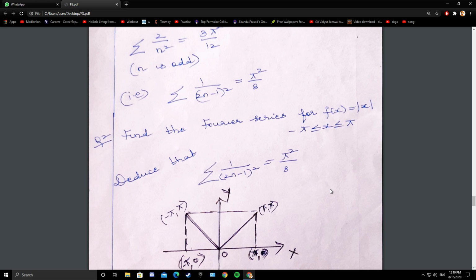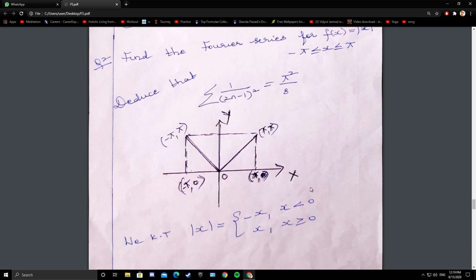So I have told you the definition of mod x. Mod x is minus x when x is negative, plus x when x is greater than or equal to 0. The modulus function, mod of x or absolute value of x, is defined as minus x when x is less than 0, plus x when x is greater than or equal to 0, and it is a discontinuous function. It breaks at 0 and the curve is not smooth.